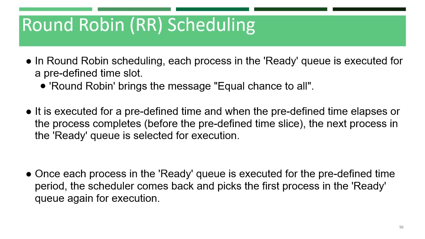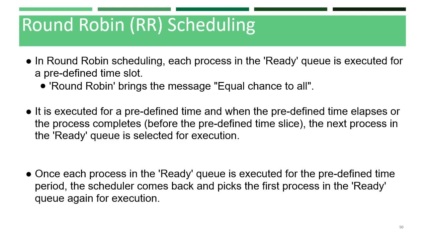The execution starts with picking up the first process which is there in the ready queue. Then it starts executing for a predefined time, and when the time elapses or the process completes, the next process in the ready queue is selected for execution. So this repeats for all the processes in the queue.